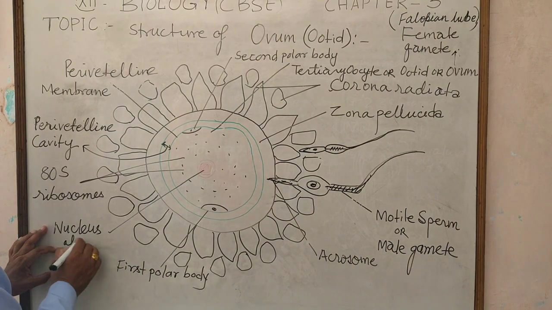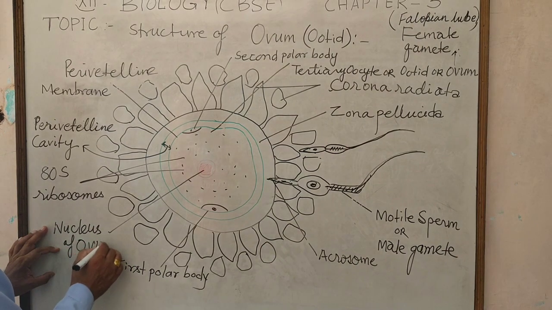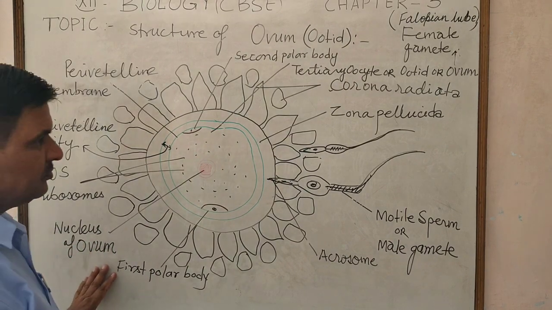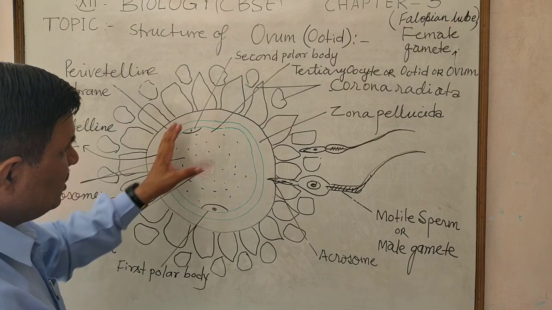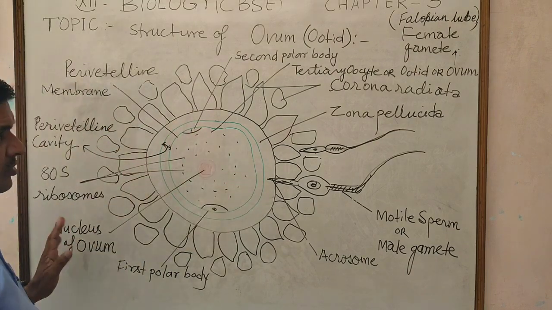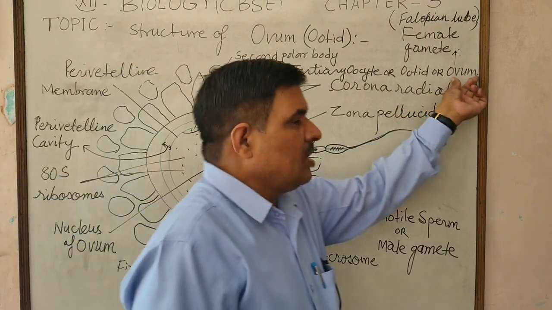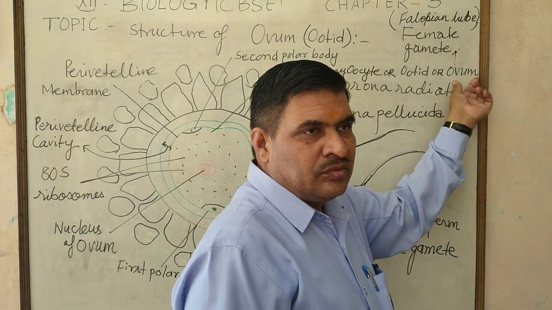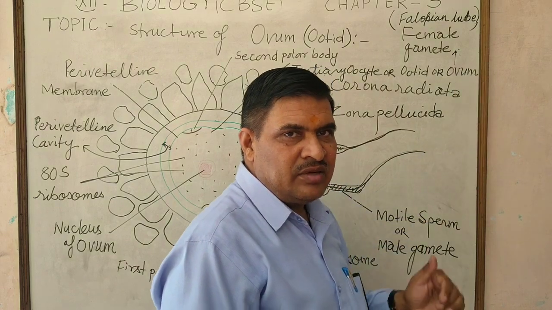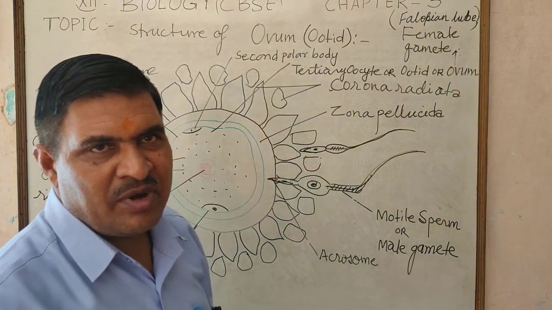Here, this is the nucleus of the ovum. So this is the structure of the oocyte or ovum, in which fertilization takes place with the help of sperm.